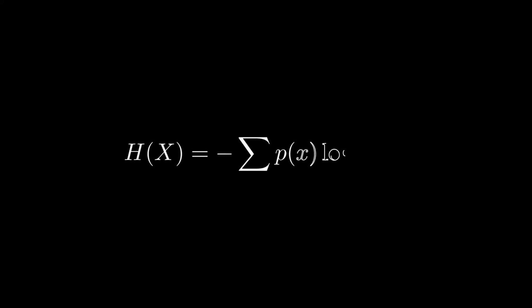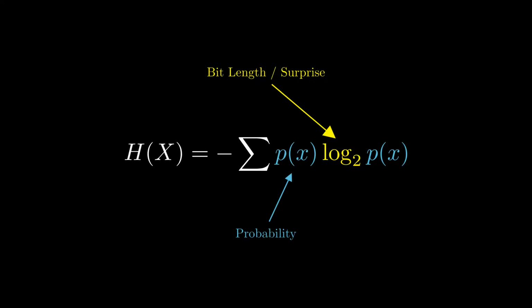Building on our understanding of bits and uncertainty, we can now formalize the heart of information theory. This is Claude Shannon's formula for entropy, denoted by H of x. It may look intimidating, but it is built from the very pieces we've just explored. First, look at this log term. As we saw earlier, the log base 2 of probability measures the surprise or the number of bits required to encode a specific outcome. But we are not just dealing with a single outcome, we have a whole set of possibilities. So we multiply the bit length of each outcome by its probability, how likely it is to occur.